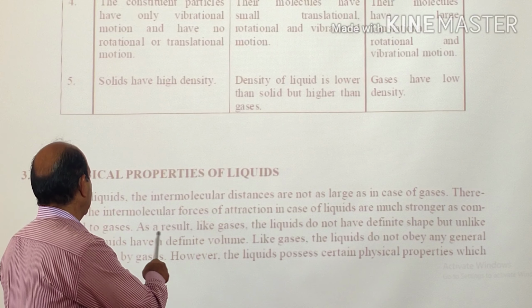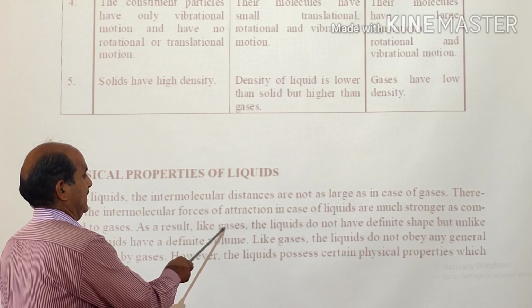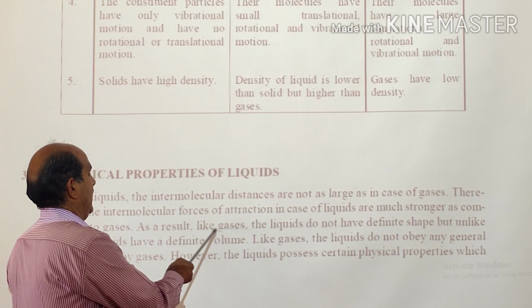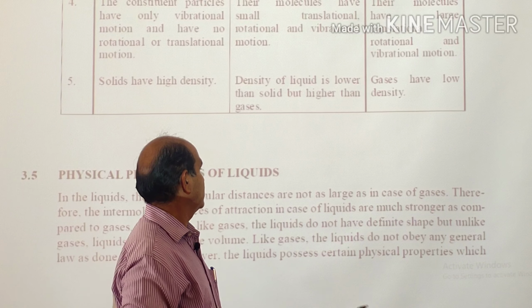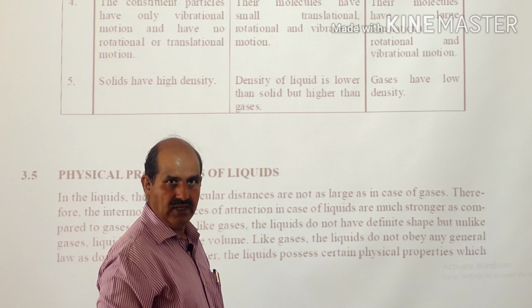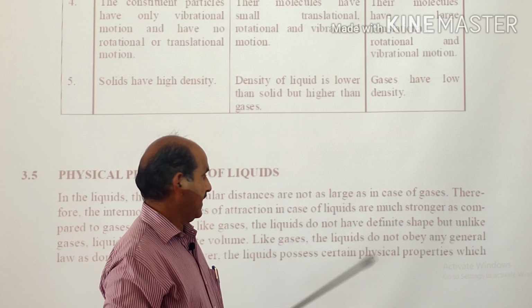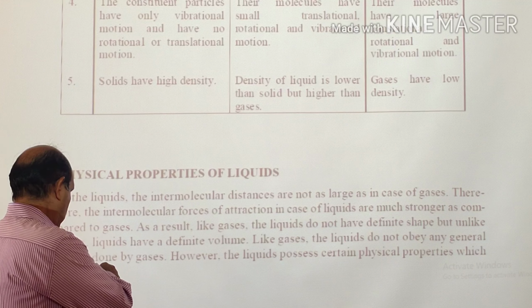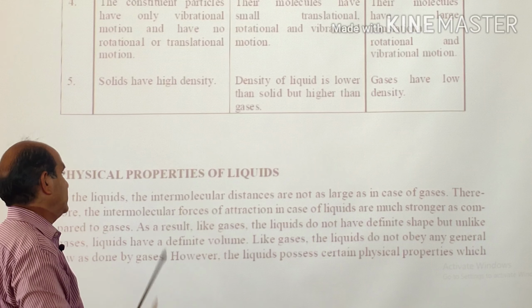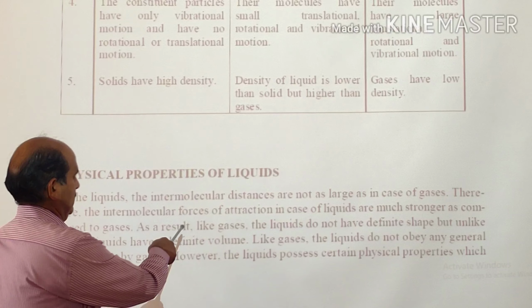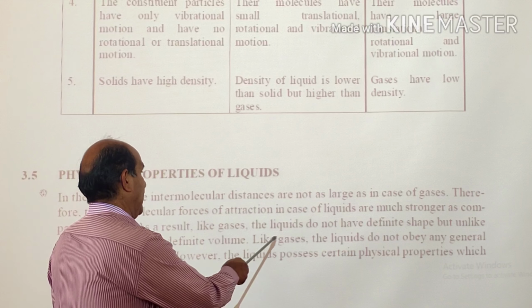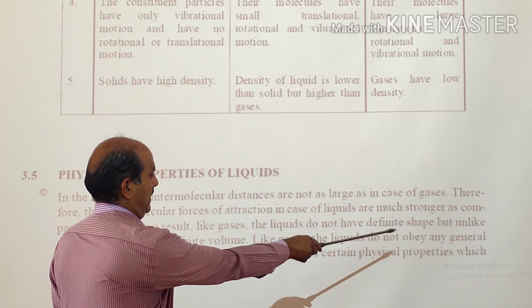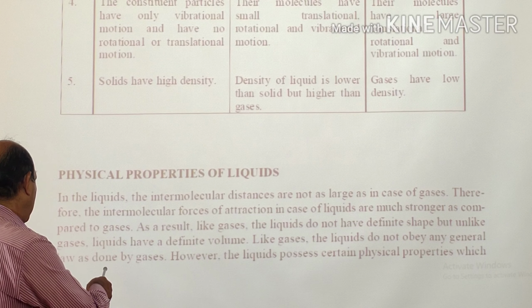It is correct as it was said: like gases, the liquids also do not have a definite shape. Gases have no definite volume, but liquids have a definite volume. So you need not correct it here. Like gases, the liquids do not obey any general law as obeyed by gases.